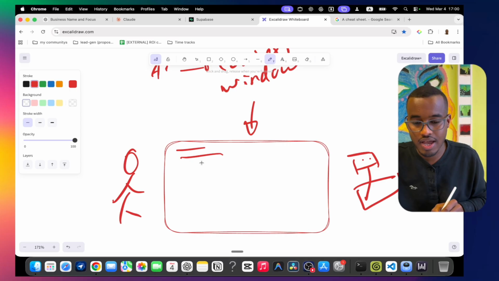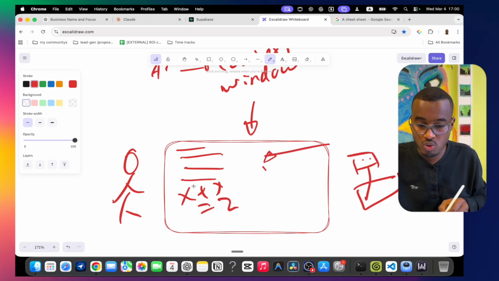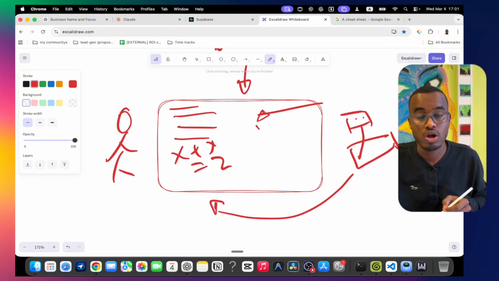So on the whiteboard, you type something like x plus y equals z. And when the AI sees this context, it knows who you are, and then it can respond to your requests.